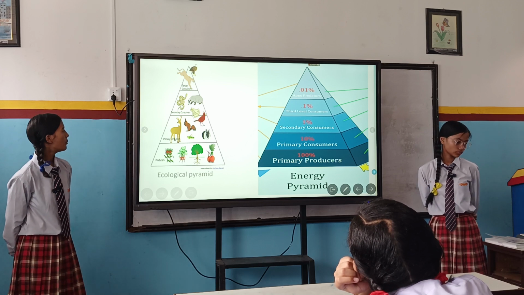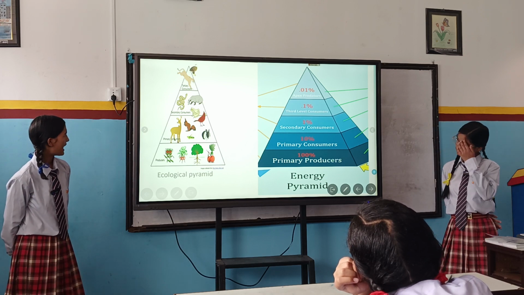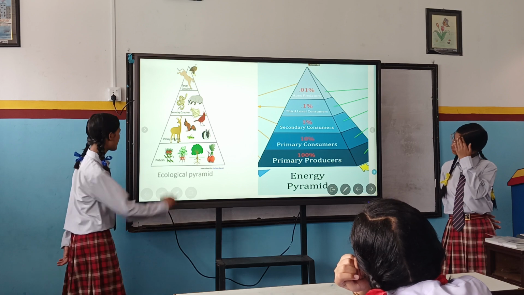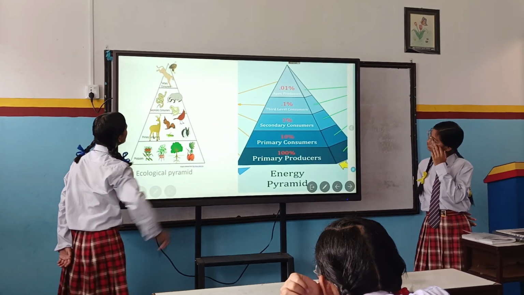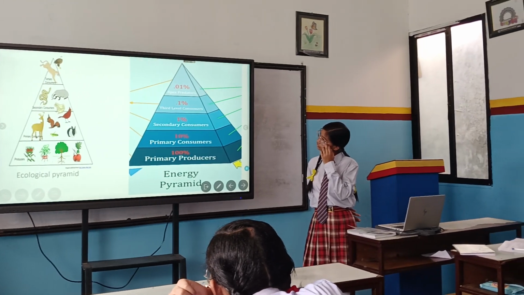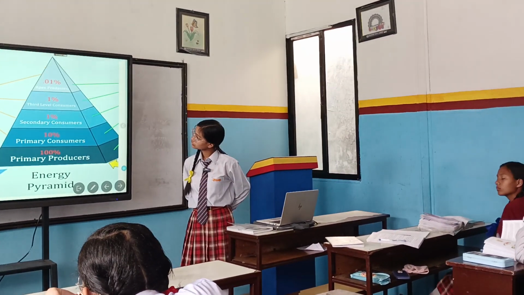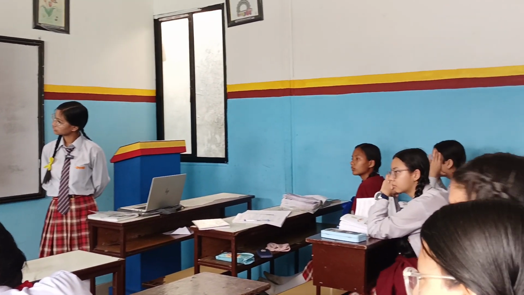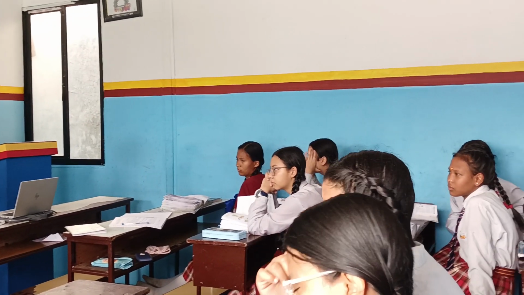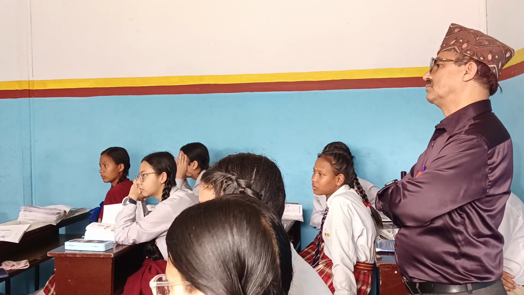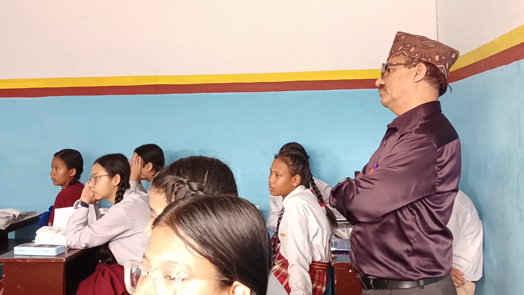They feed on herbivores and primary consumers, and tertiary consumers are also known as carnivorous because they feed on producers, primary, and secondary consumers. This is also a figure of an ecological pyramid.